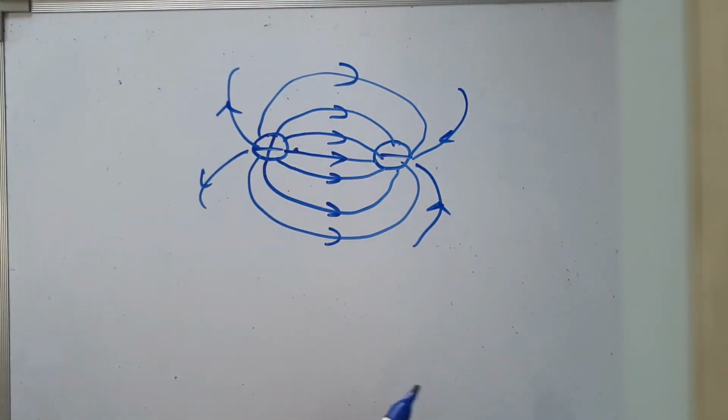So you understood what electric field lines are. By definition, what are they? They are the path followed by a positive test charge placed in the electric field if that positive test charge is free to move. So next video, I'll give you the properties of electric field lines.